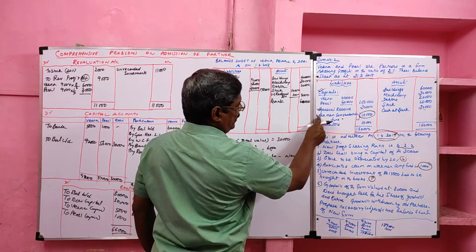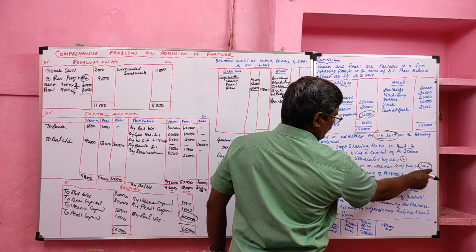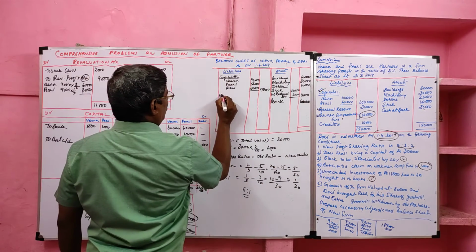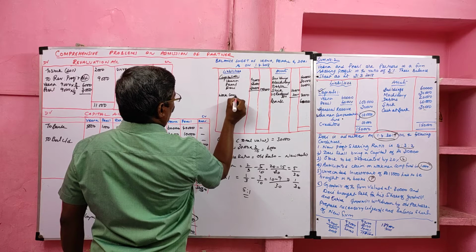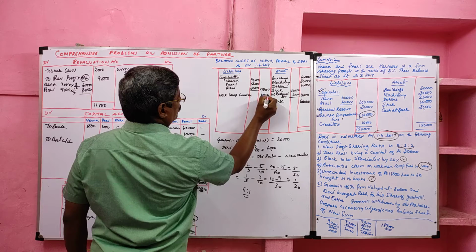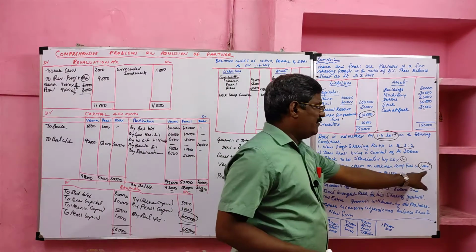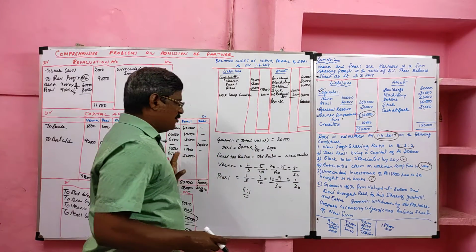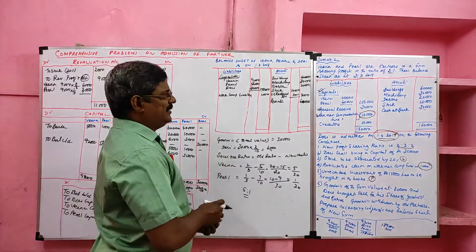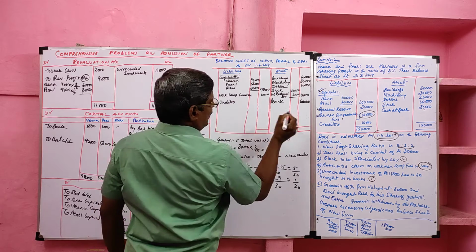Workmen compensation fund: of which we have to pay 1,000 rupees to outside workers. 9,000 was transferred. So here, workmen compensation liability 1,000. Students, once again, we already set aside 10,000, of which now we have to pay 1,000. So 9,000 is transferred to the old partners' capital accounts. The remaining liability is recorded in the new balance sheet. Then we will take creditors. No adjustment, we can write the old value.